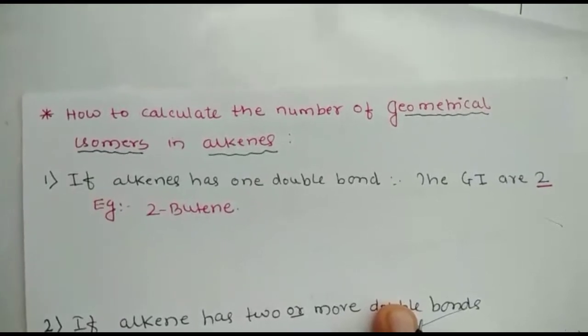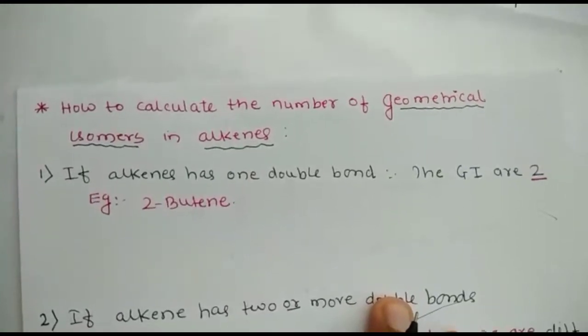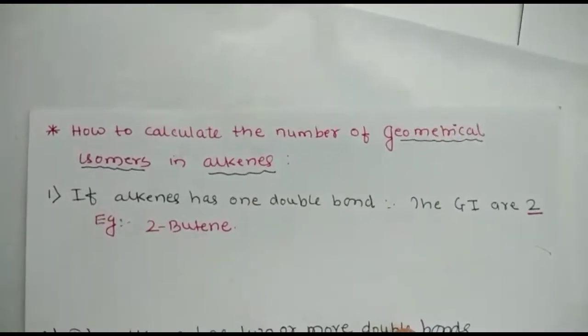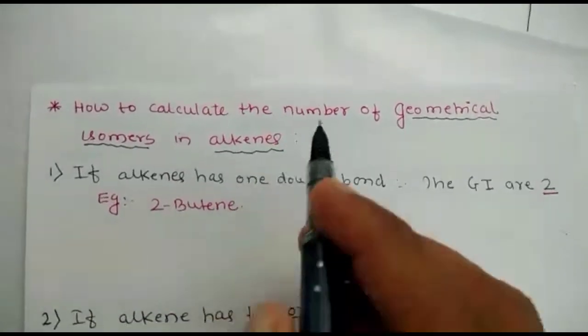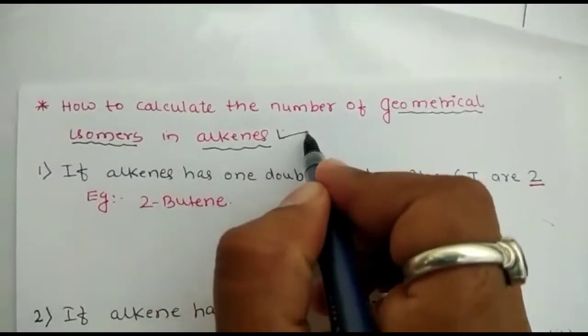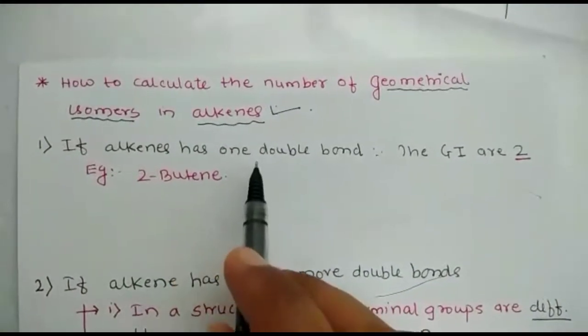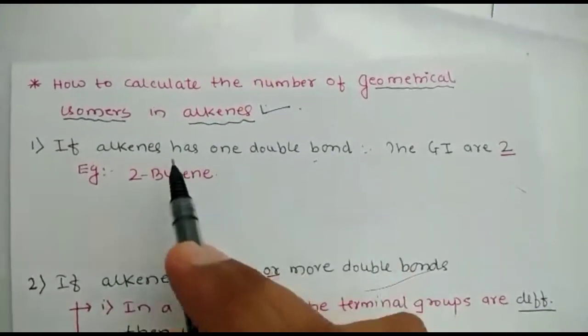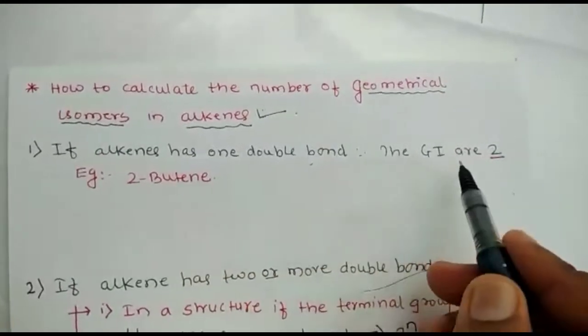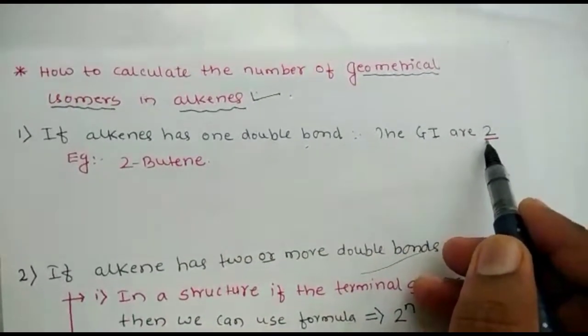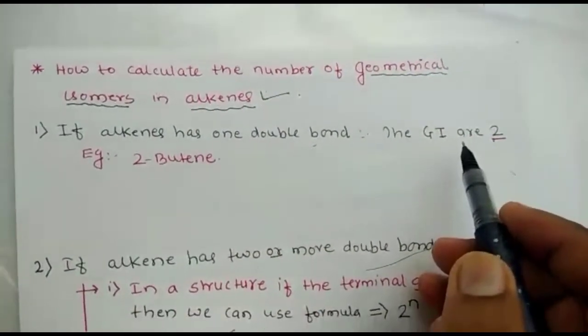Now, how to calculate the number of geometrical isomers? How to calculate the number of geometrical isomers in alkenes? Remember, I am discussing alkenes only. First, if an alkene has only one double bond, then it shows two geometrical isomers. We will take the example of 2-butene.